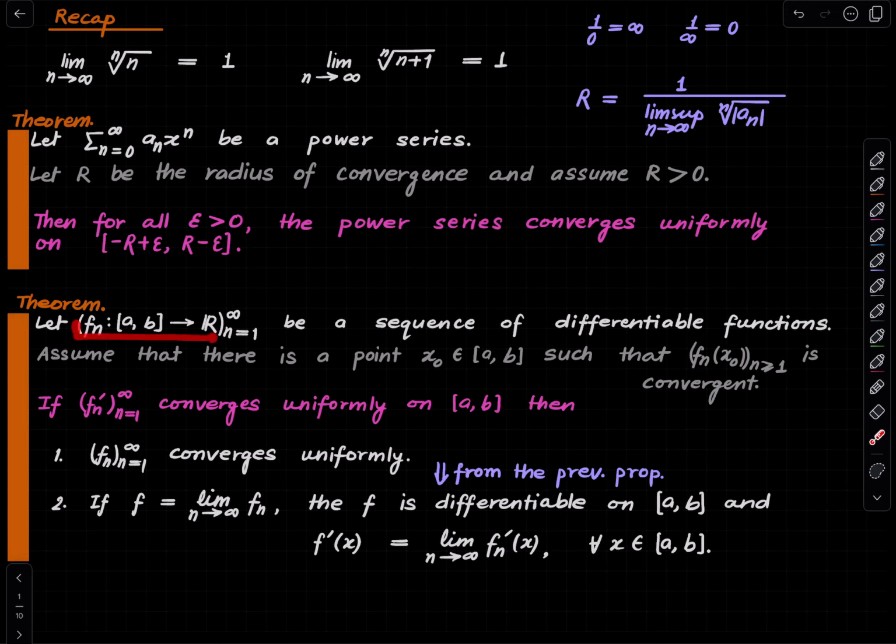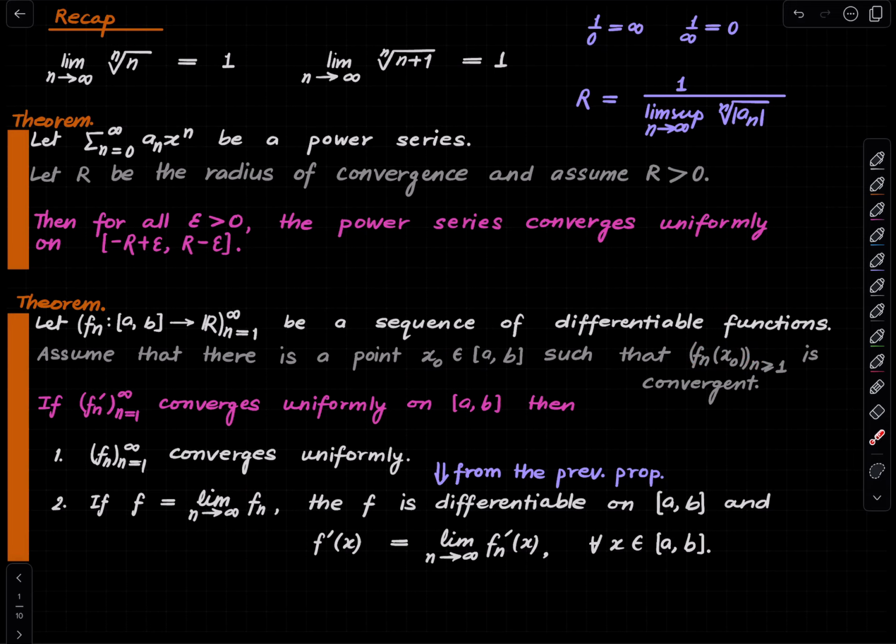So assume that the given sequence of functions was convergent at one point, or was a sequence such that if you feed one particular value to it, you get a convergent sequence. Okay, so this sequence of functions, we are not assuming that this is a pointwise convergent sequence of functions or anything. We are just assuming these are differentiable functions, and that there is a point in the domain such that the corresponding sequence of real numbers is a convergent sequence.